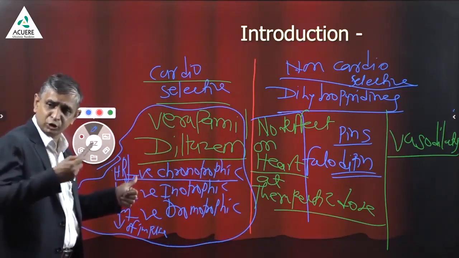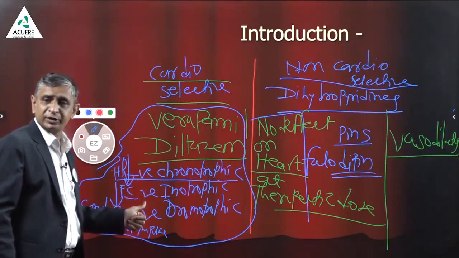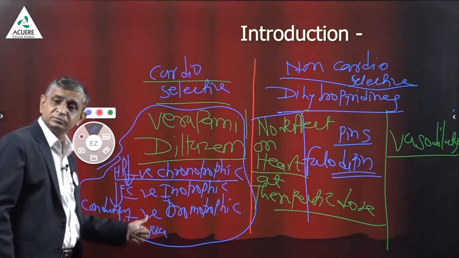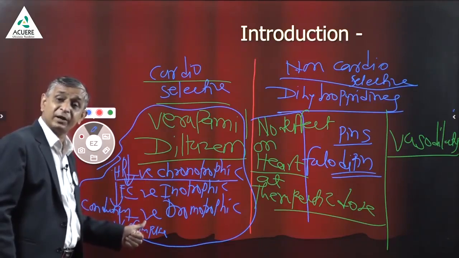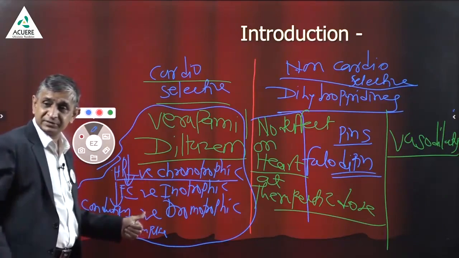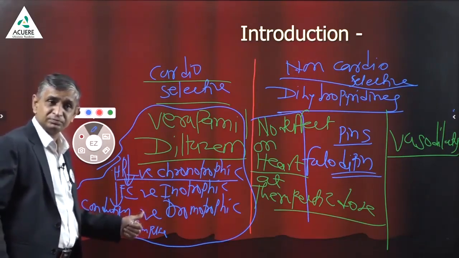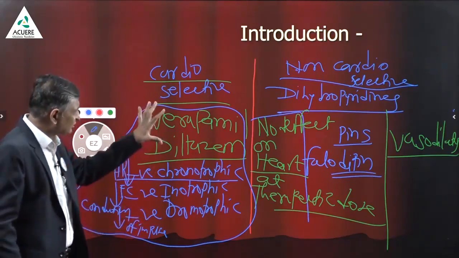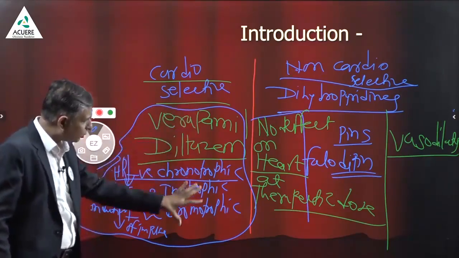Because beta blocker also reduces the heart rate. Beta blocker also reduces the force of contraction. Beta blocker also blocks the AV node. And that's why this drug, if combined with beta blockers, cardiac asystole may take place. Sudden blocking of the heart, pumping of the heart may stop. That is what we call cardiac asystole. And that's why these are strictly contraindicated to be combined with beta blocker, because they have all these properties.